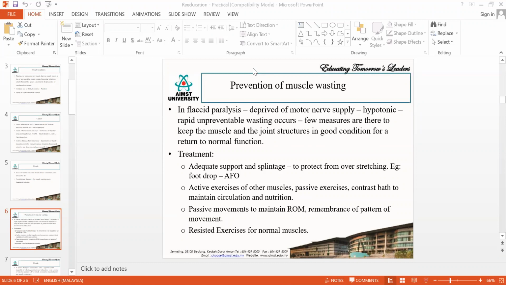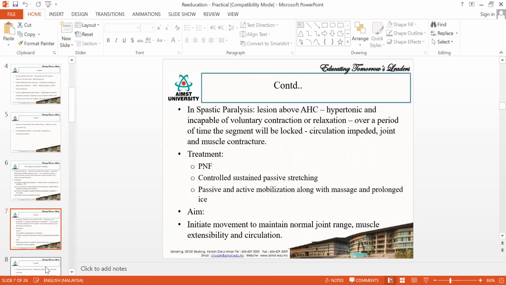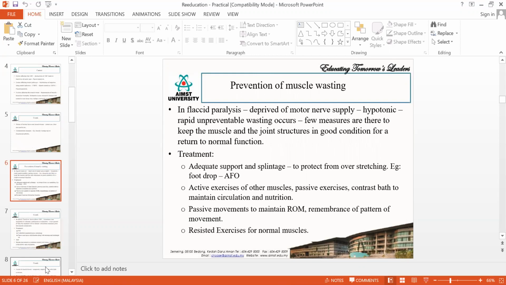Okay, so for example, if the right side of your upper limb is affected, then for the left side, you have to give resisted exercises. This also will help you to enhance the right side. Is that clear? Some more techniques are there. So these are the techniques you will do to prevent the muscle wasting.